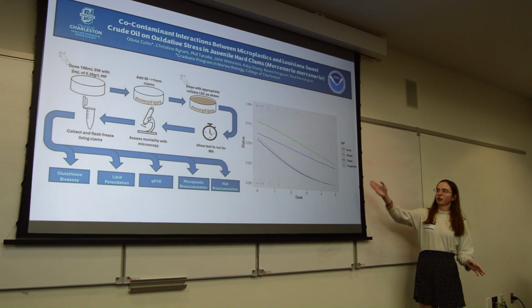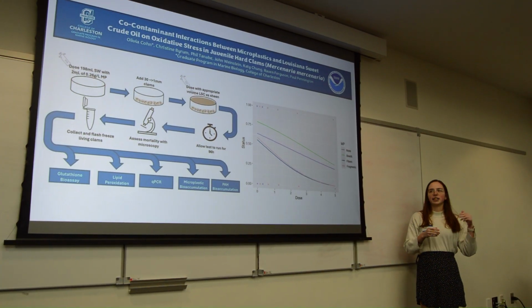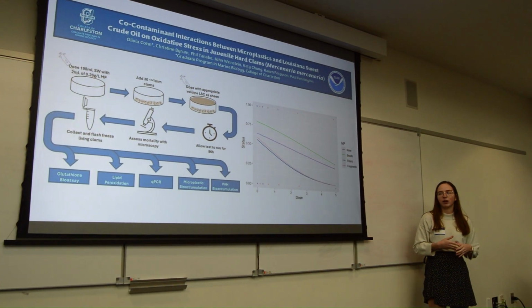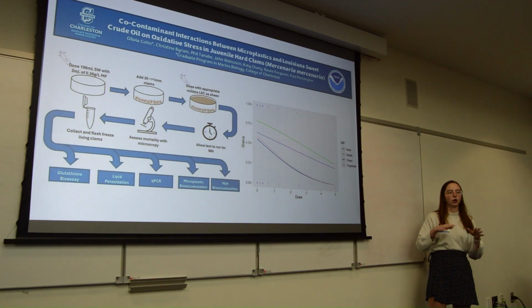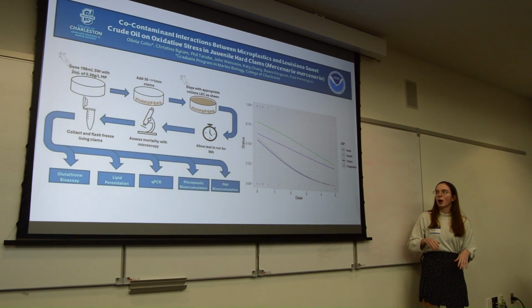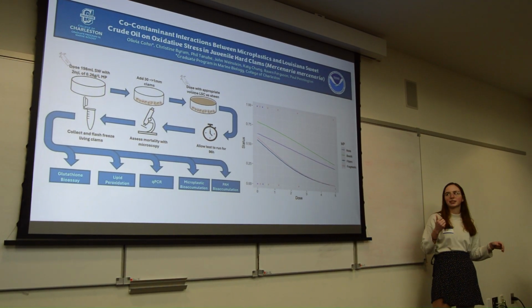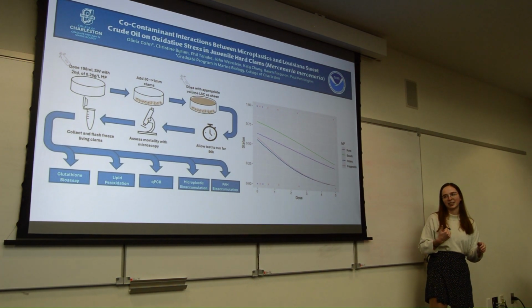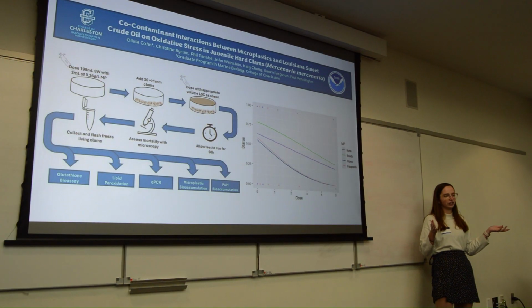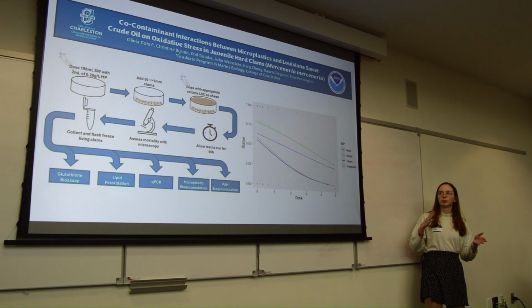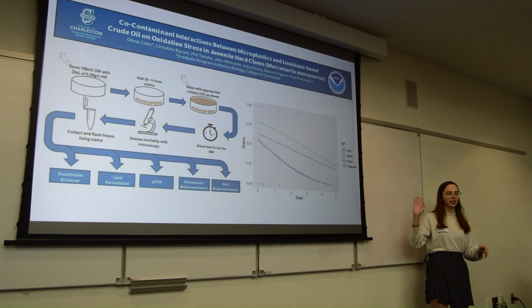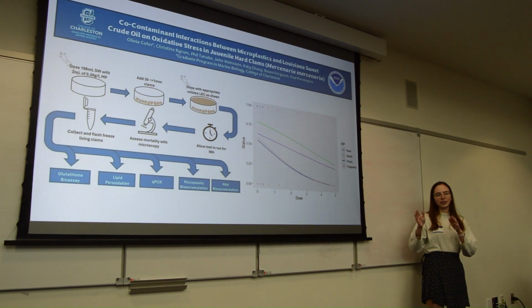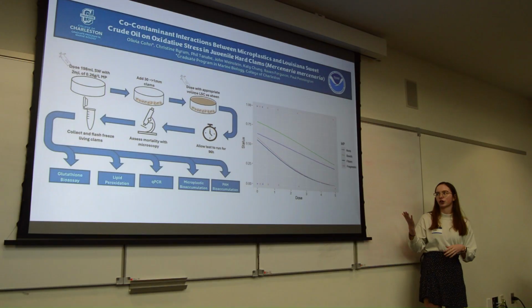So as you can see from this graph, we saw a decrease in percent of survival as oil sheet thickness increased when no microplastics were co-exposed. However, when we introduced the primary microplastic beads, we actually saw an increase in survival up to 95%. So this is particularly concerning because, like I mentioned before, most microplastic studies are using these primary beads. So we might not be seeing as much risk with microplastics in existing studies as there actually are in the environment.